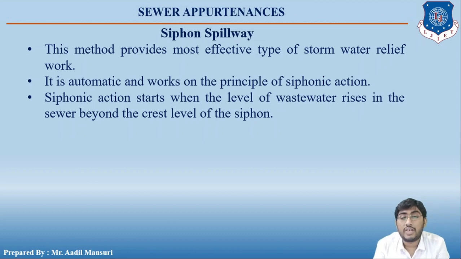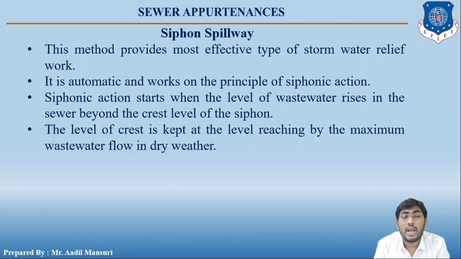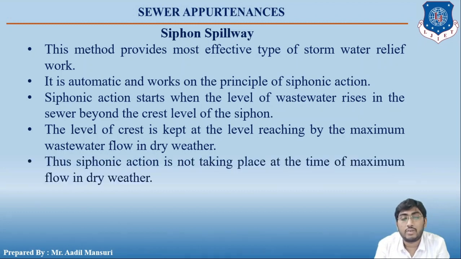There is a siphon connected with the sewer, and the crest level is kept at the level reached by the maximum wastewater flow in dry weather. Thus siphonic action does not take place at the time of maximum flow in dry weather.